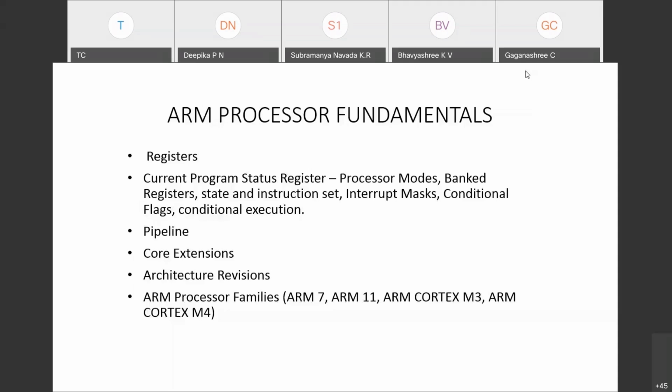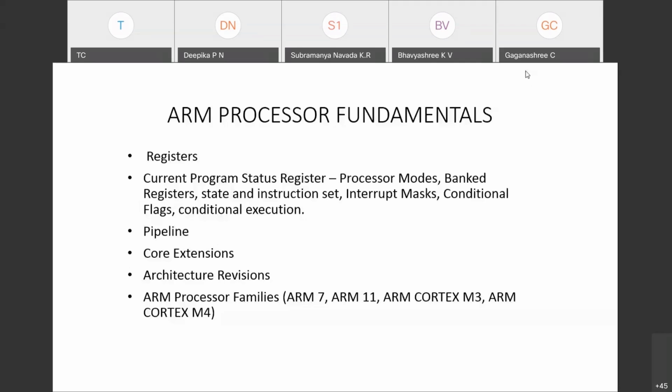So please understand, registers are the most important part of the ARM processor. What I clearly said is that whenever you are explaining the working principle of any processor, the data or the instruction is fetched from the memory first. Then decoding has to happen. Then the execution has to happen. To do all these three, fetching from the memory is done. Where will the data be taken? The data will be taken into registers. That's the beauty of all the processors.